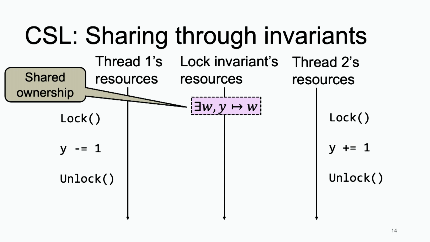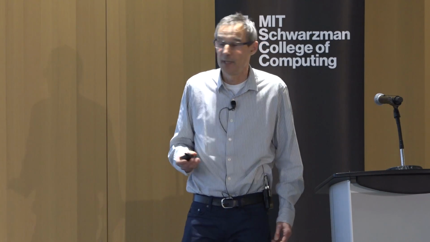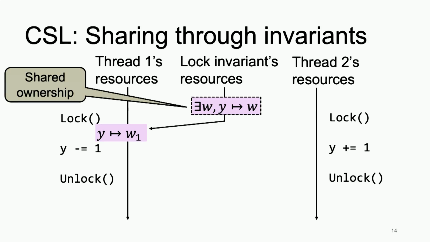With that lock is associated a lock invariant. The lock invariant is closed, but at the point that a thread acquires the lock, it has exclusive ownership of the lock, and the logic allows the proof to open this particular invariant and grab the points-to out of the lock invariant, and manipulate it for a little while. At the point of the unlock, it has to close it up again and put it back into the lock invariant.